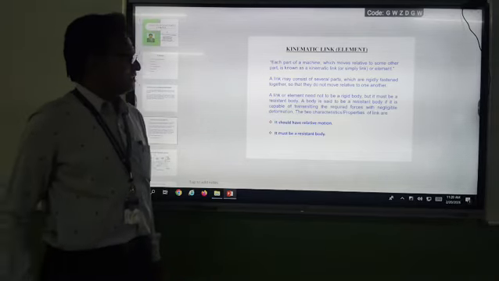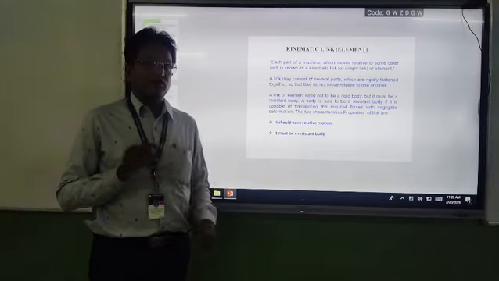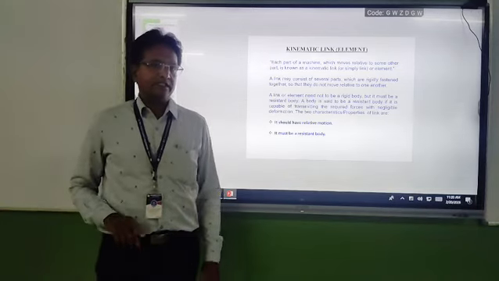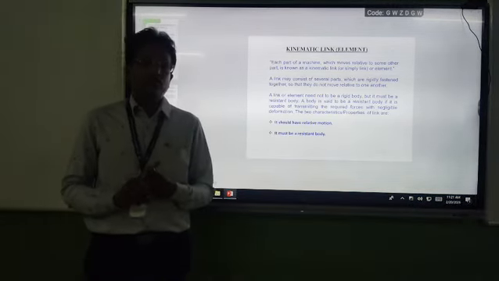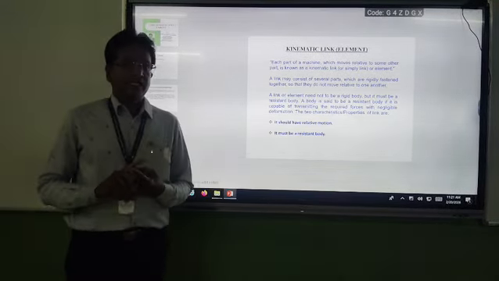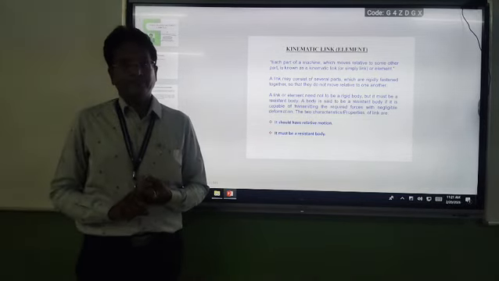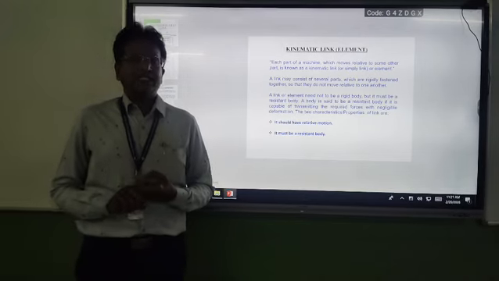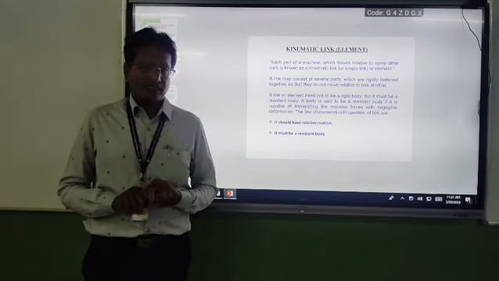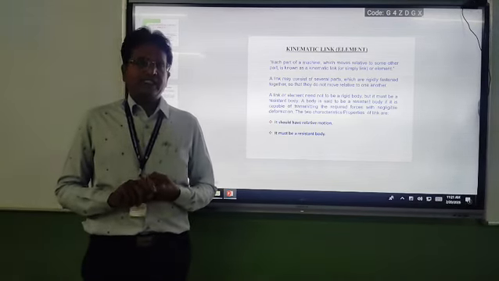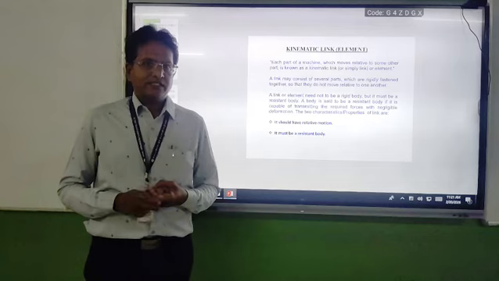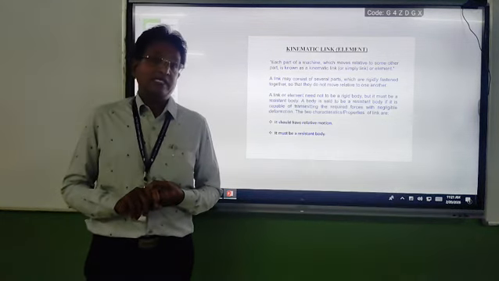There are two important characteristics or properties of a kinematic link. Number one, it should have relative motion with respect to another link. This is the most important characteristic. Another is that a link must be a resistant body. What is the meaning of a resistant body? From the mechanics point of view, there are two types of bodies: rigid bodies and resistant bodies. Rigid bodies do not undergo any deformation, whereas resistant bodies may undergo some deformation.